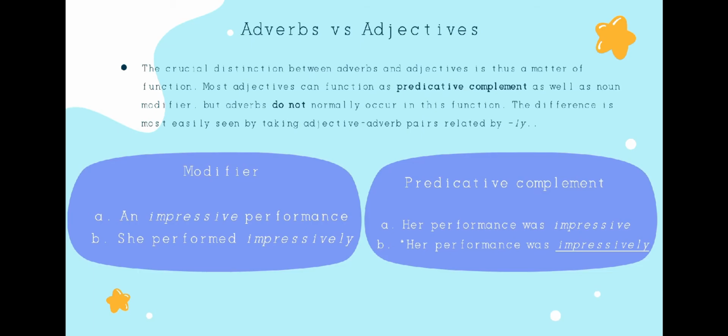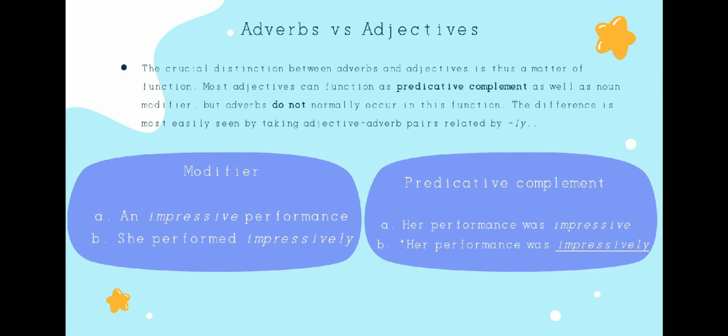Now we talk about the first example. A, an impressive performance. Impressive as the adjective is used as the modifier of the noun performance. And then for predicative complement, we have her performance was impressive. Here impressive can be used as predicative complement because it is an adjective.